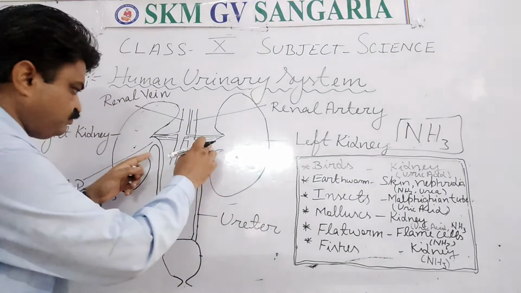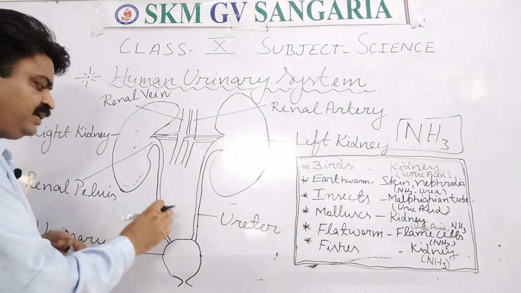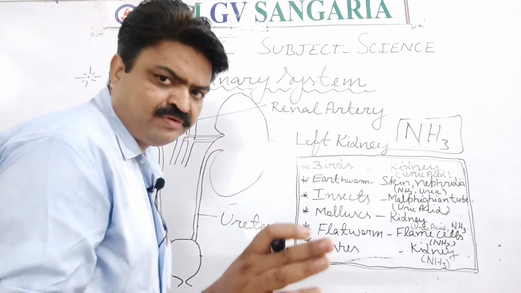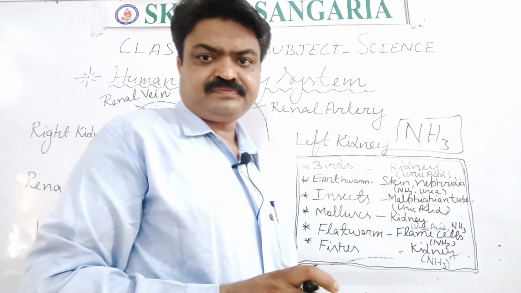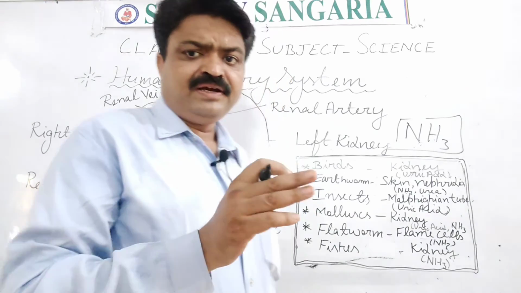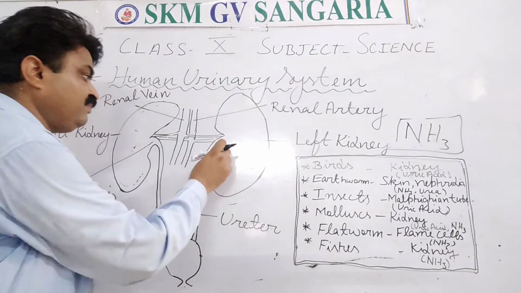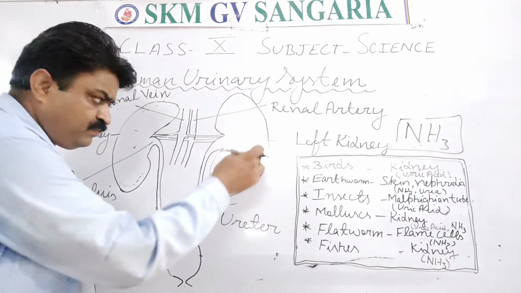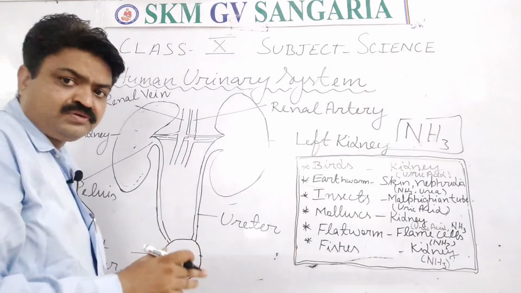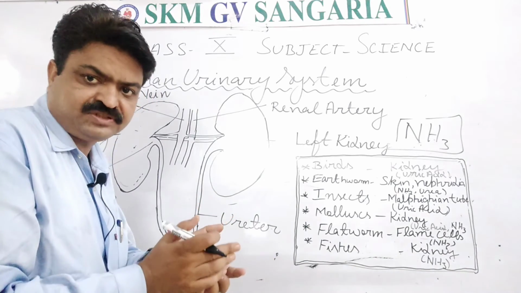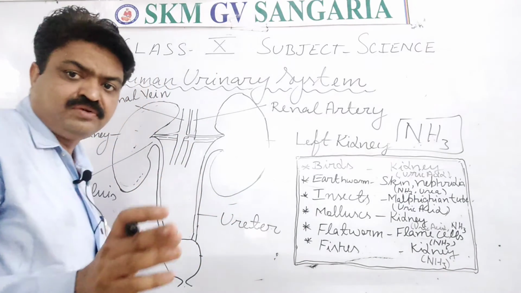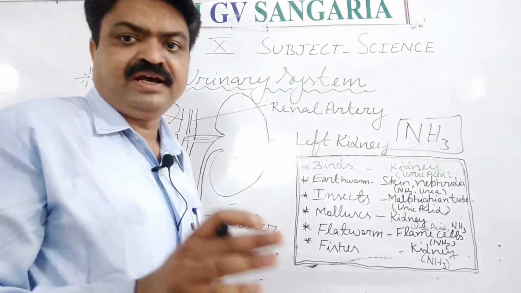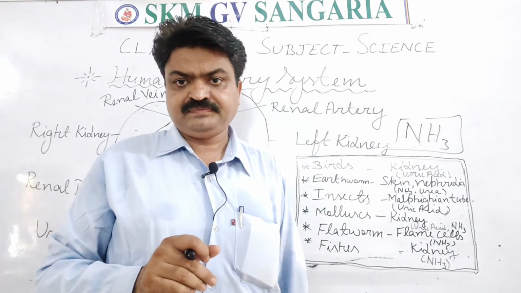Now there are small tubes connected with the kidneys, and these small tubes are known as ureters. When the kidneys form urine, that urine comes into the ureter, and from the ureter it goes to a muscular bag-like structure, known as the urinary bladder.